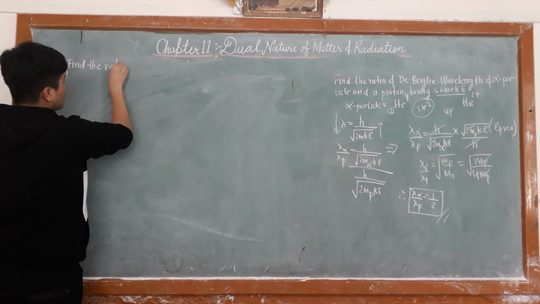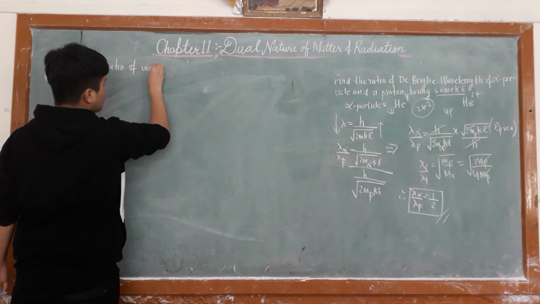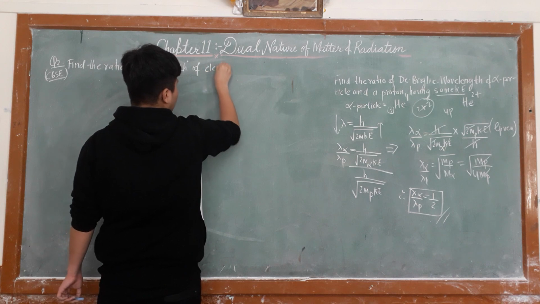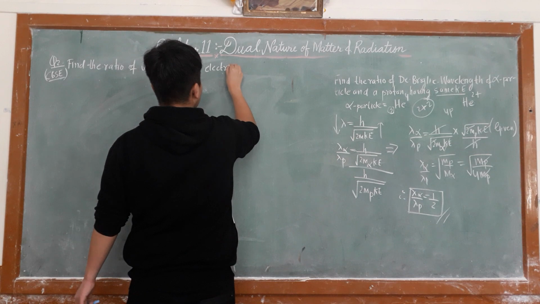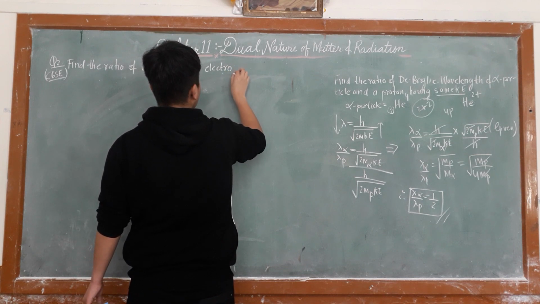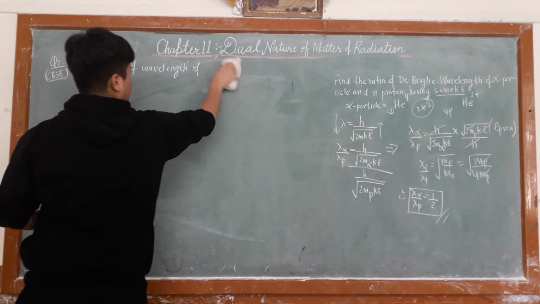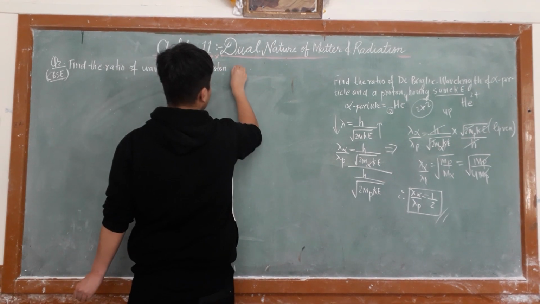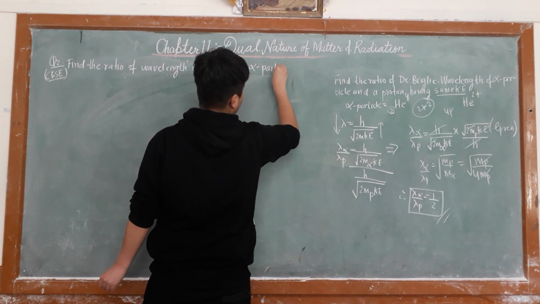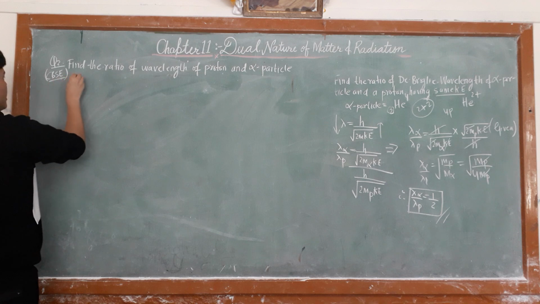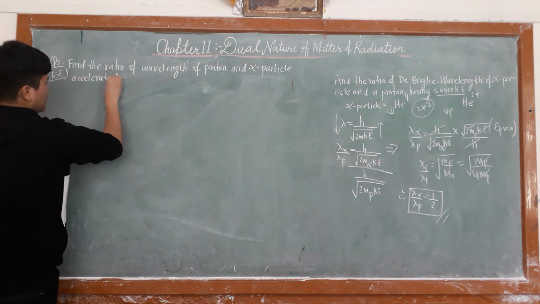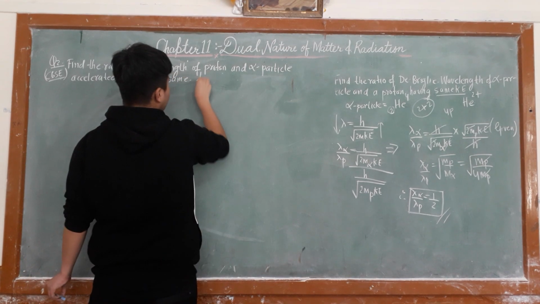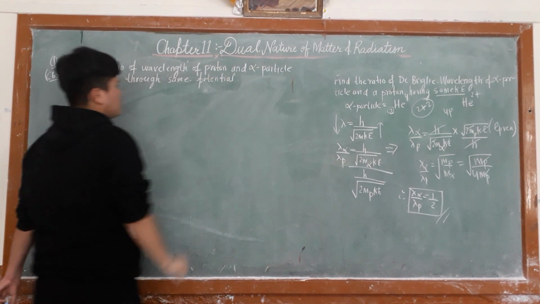Find the ratio of wavelength of electron, or you can say proton, and alpha particle, accelerated through the same potential.